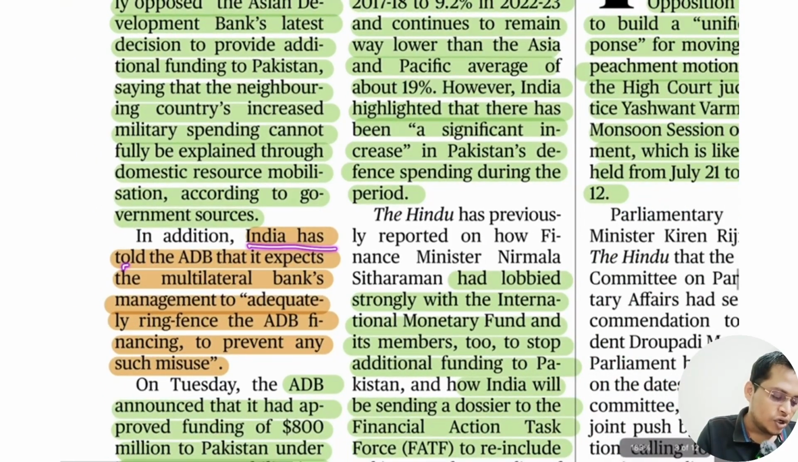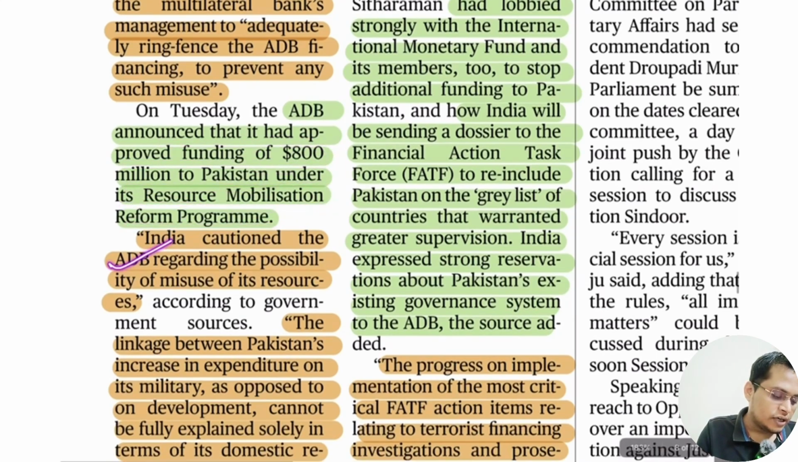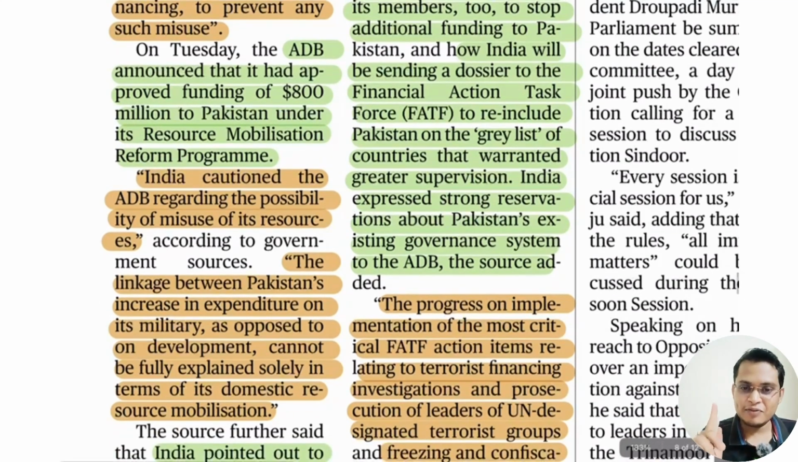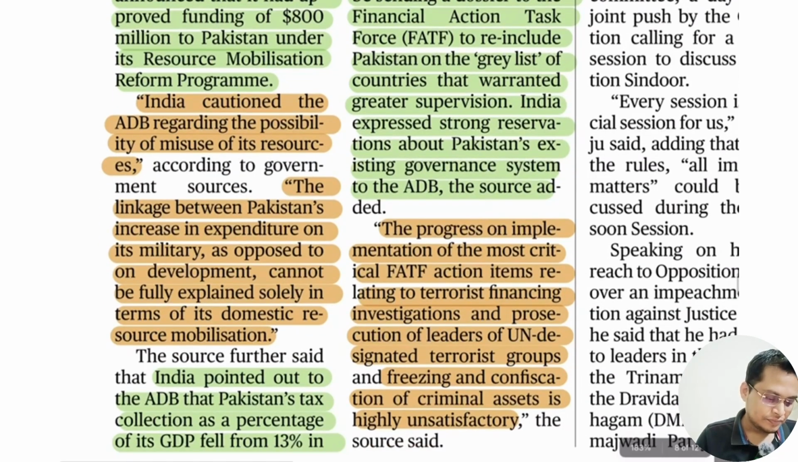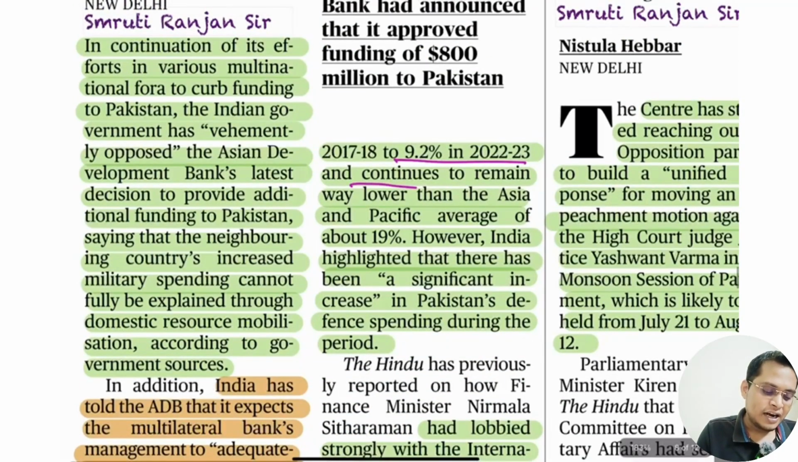India has told ADB that it expects the multilateral bank to manage adequate ring-fencing of ADB finance to prevent any such misuse. ADB announced that it will approve funding of 800 million to Pakistan under its resource mobilization program. India cautioned ADB regarding possible misuse of these resources for promoting terrorism, because Pakistan is famous for one industry, that is the terrorist industry. India pointed out to ADB that Pakistan's tax collection as a percentage of GDP has declined from 13% to 9% and continues to remain low.